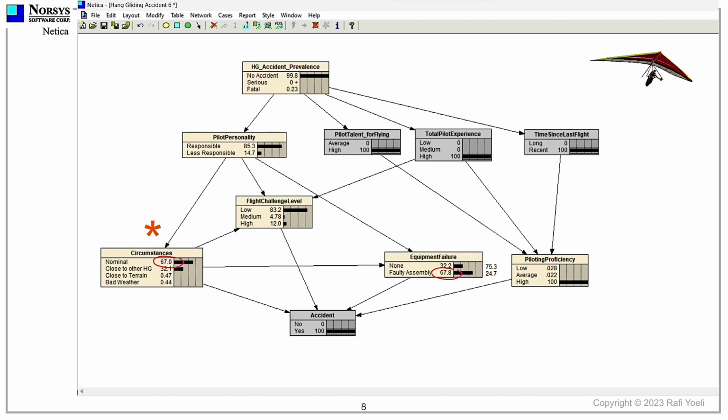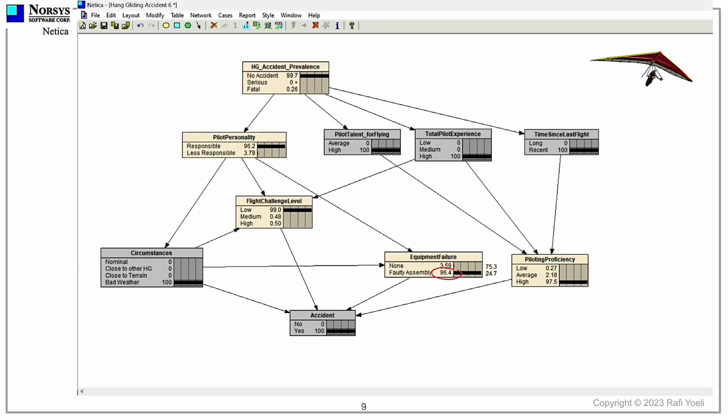But if we now enforce an additional constraint that the weather was bad, the network's own belief, based on the remaining active nodes, is to even further reinforce the probability that there must have been an equipment failure. But how does the network know all of that?